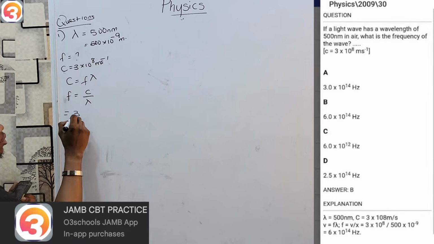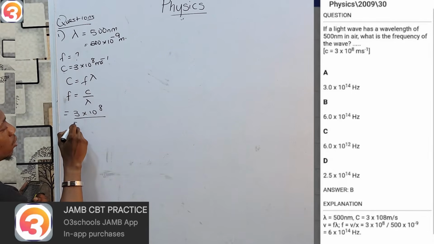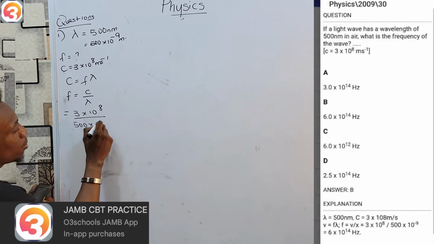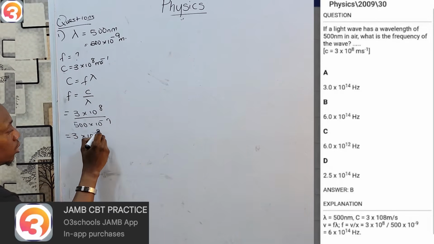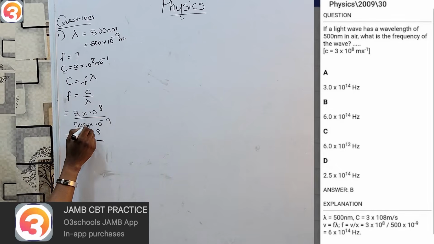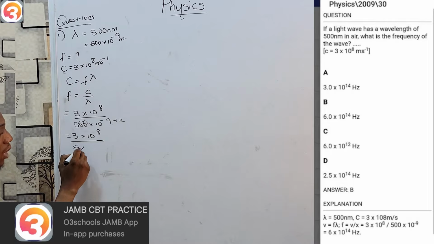What's my c? 3 times 10 to the power 8. And what's my lambda? 500 times 10 to the power minus 9. So what can I do? First things first, let's see if putting this in standard form will help me out. This will give me 3 times 10 to the power 8 all over, I'm moving my point backwards twice, which is adding 2 here, 5 times 10 to the power minus 7.